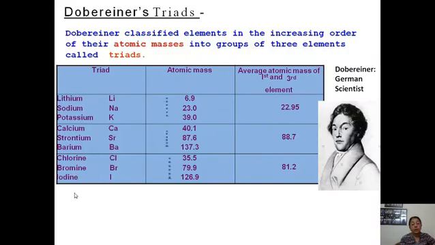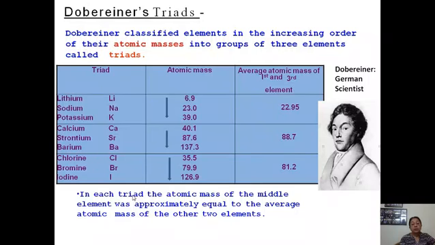Now the important thing he told, by the arrow I have shown that he arranged these elements in the increasing order of atomic masses. Then please notice that in each triad, the atomic mass of the middle element, sodium being the middle here, was approximately equal to the average atomic mass of the other two. I have shown the other two elements with the star mark.